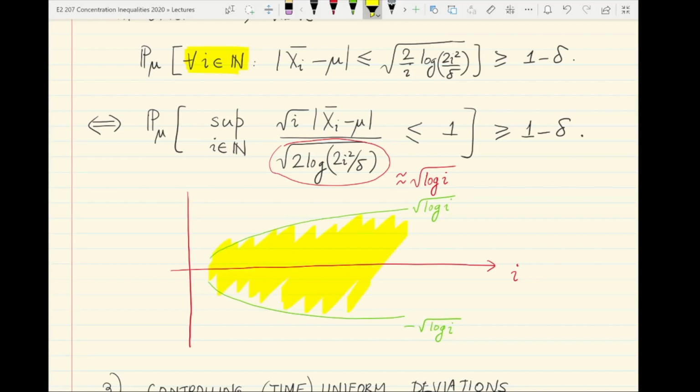So let's think about the path of the entire stochastic process indexed by i, which is square root i times x bar i minus mu.